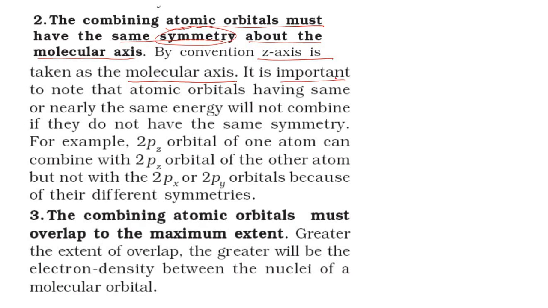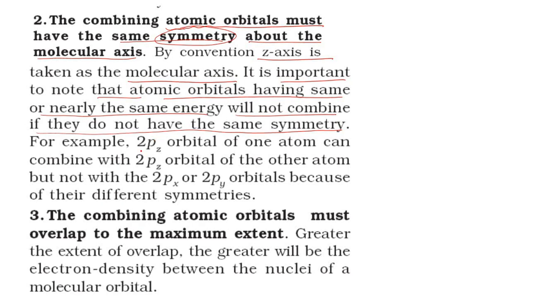It is important to note that atomic orbitals having the same or nearly the same energy will not combine if they do not have the same symmetry. Earlier we said they should have the same energy, but apart from that, even if they have the same energy, if they do not have the same symmetry, then overlapping will not be possible.